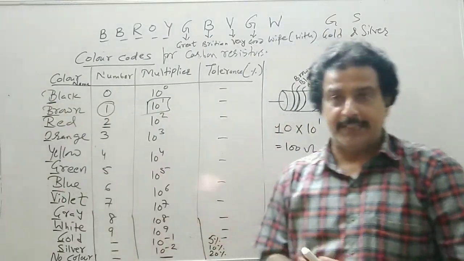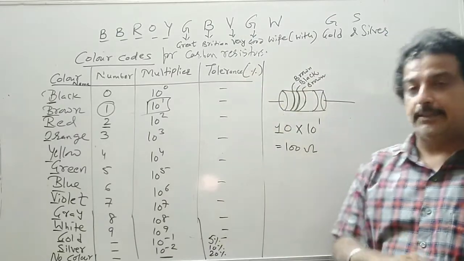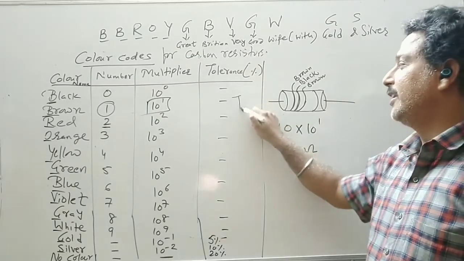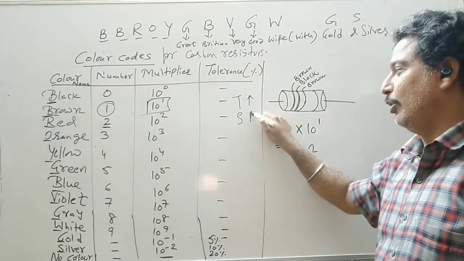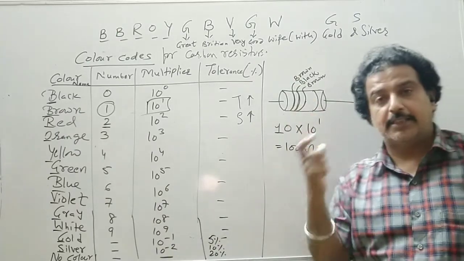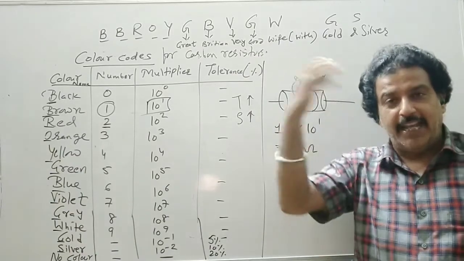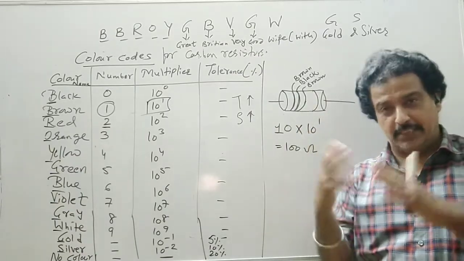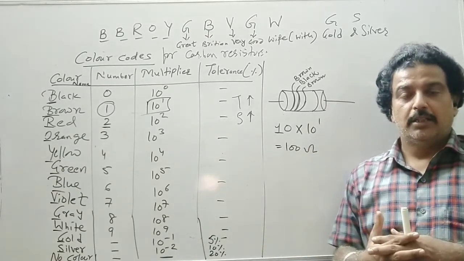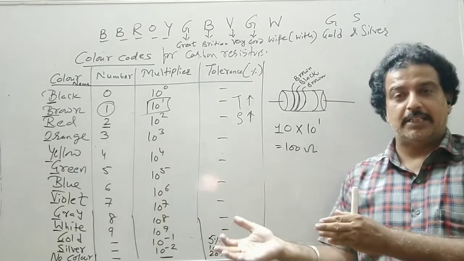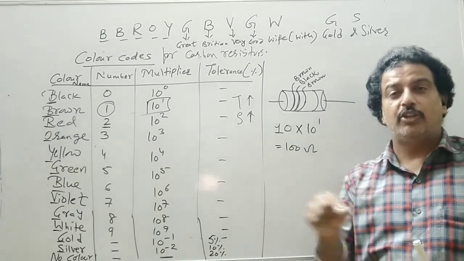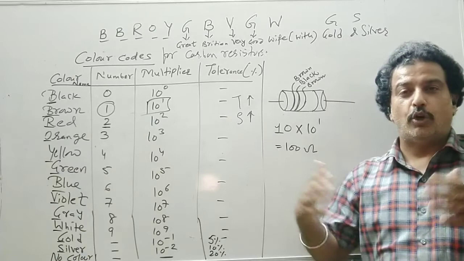Now what about the fourth band? The fourth band gives a tolerance. Now what does this mean? We know that as temperature increases, the resistivity also increases, or in fact the resistance increases. Now if you are using this carbon resistor in any device and suppose the temperature changes suddenly, or if the season changes, the temperature will change. So in winter the temperature is different, in summer the temperature is different. So whether that resistor will tolerate that thing or not, that is called tolerance.